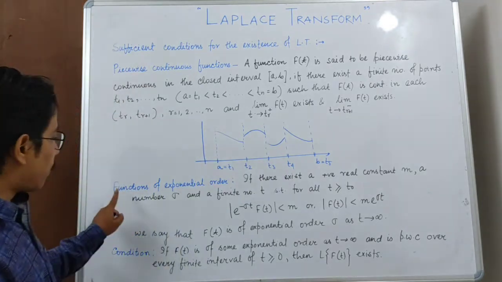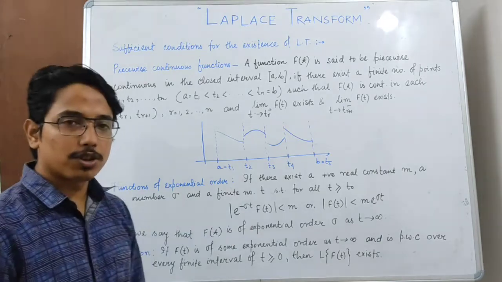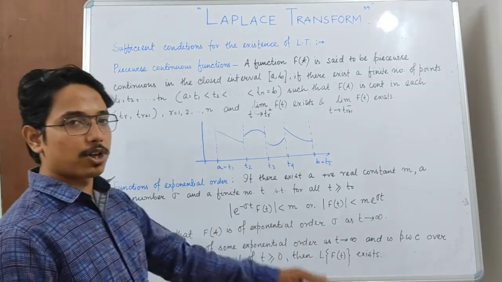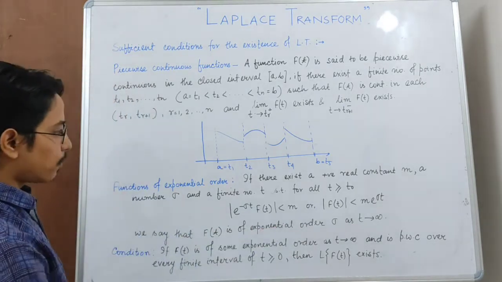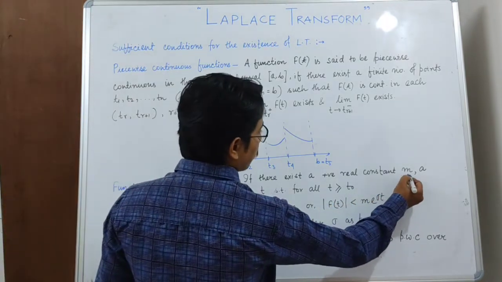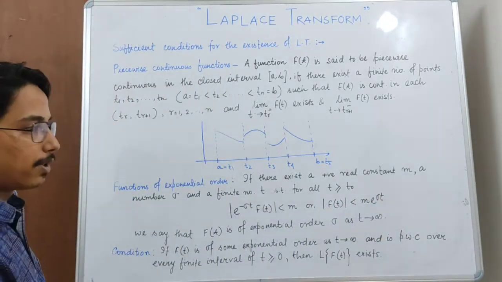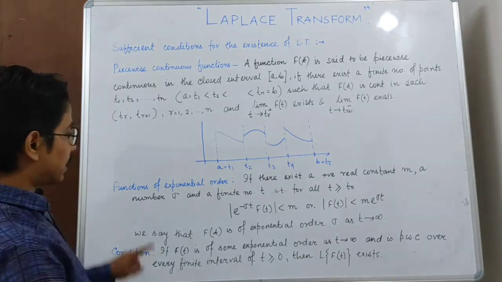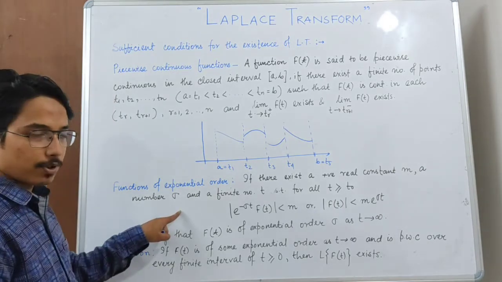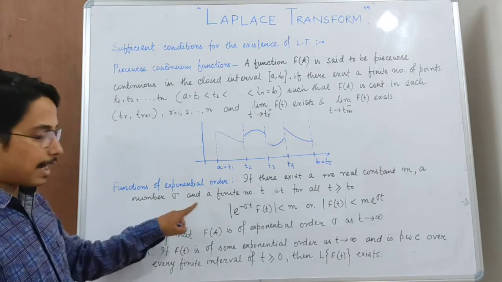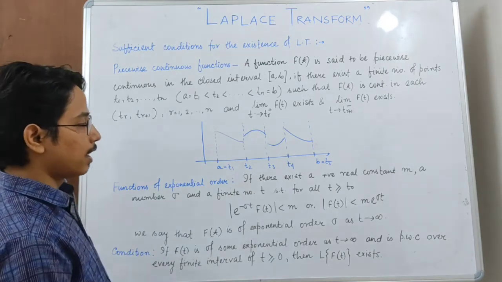Next, functions of exponential order. So what do we mean by a function of exponential order? Suppose we have a positive real number M, and sigma be any other number, and t is a finite number.